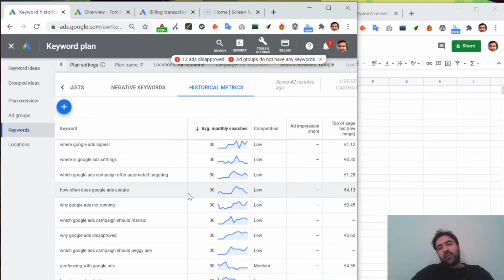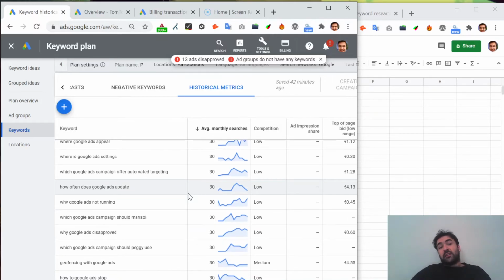We have plenty. We'll cover that in another video. And automated targeting, by the way, is an automated way of bidding on keywords and letting the machine learning of Google do its business when it comes to choosing the right settings for the right keyword and intent.